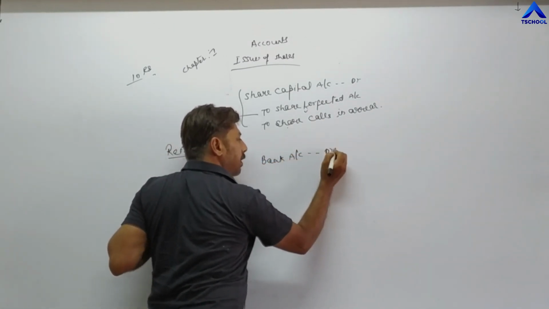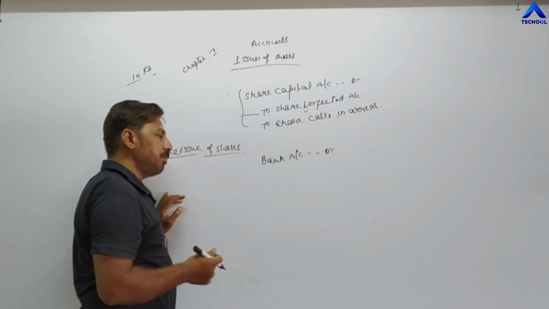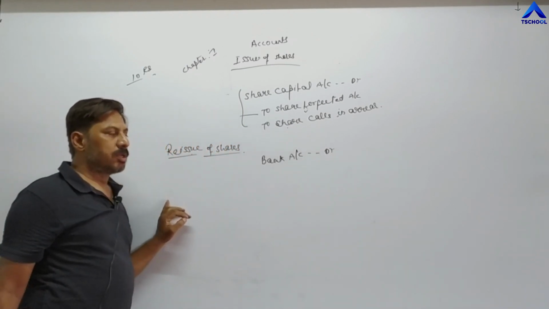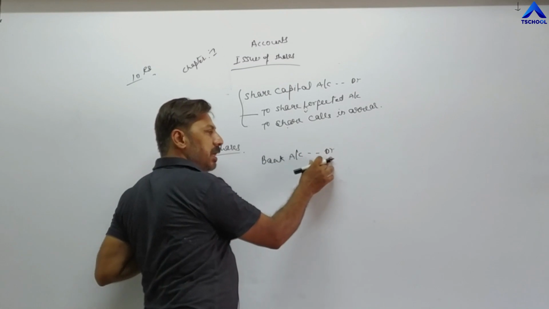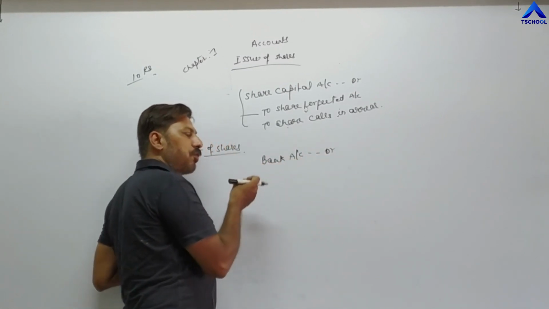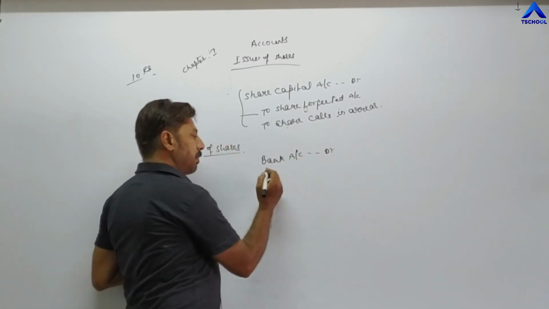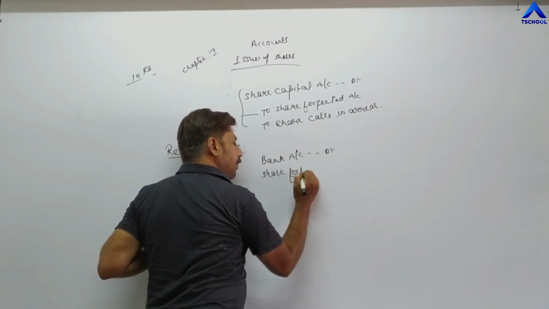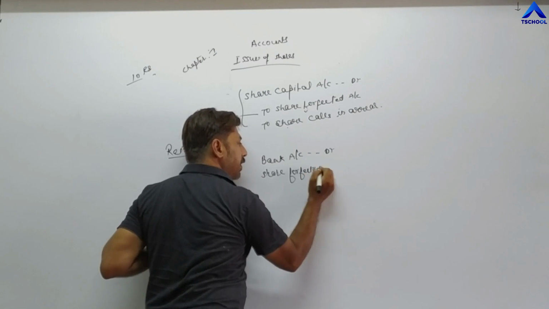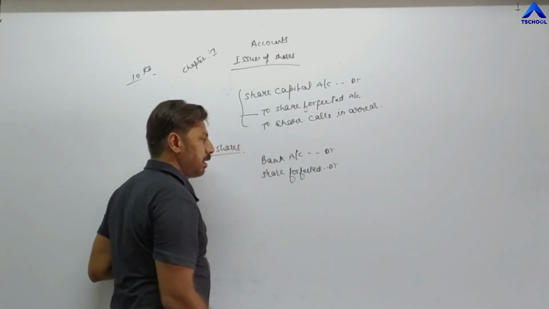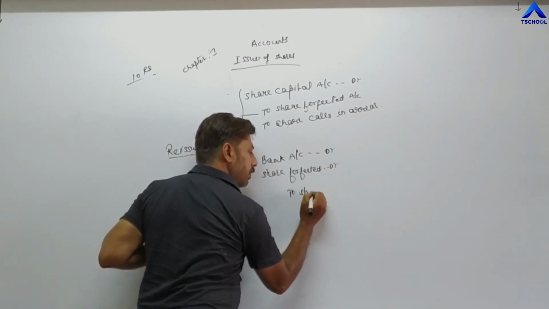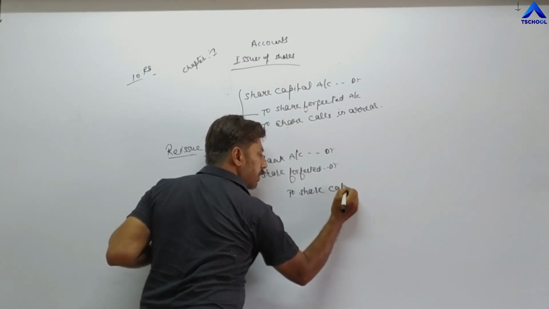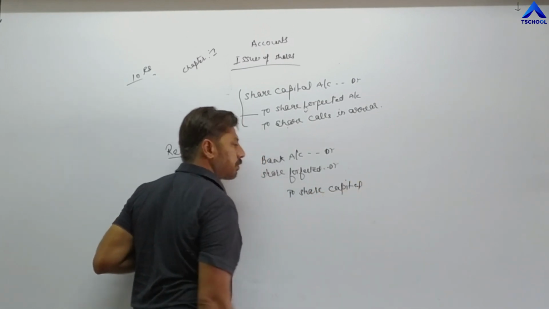bank account debit. We are reissuing the share, meaning reselling the share. So bank account will be debited because we are receiving some amount from the new shareholder. Bank account debit, share forfeited account debit, to share capital.